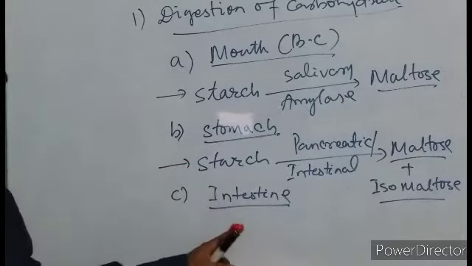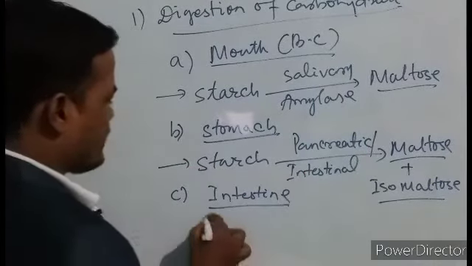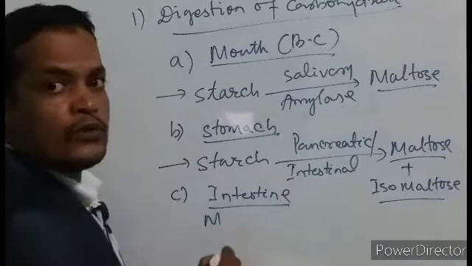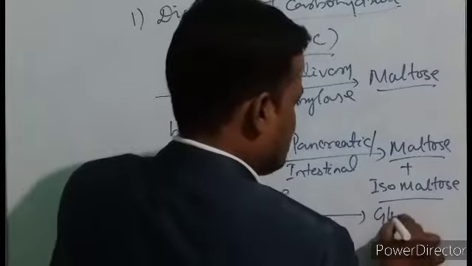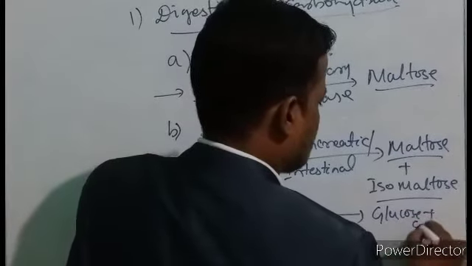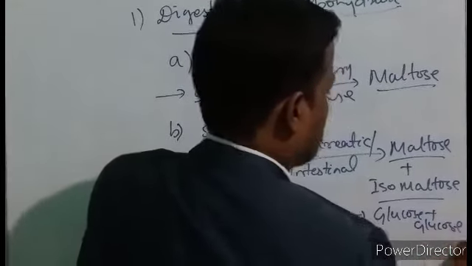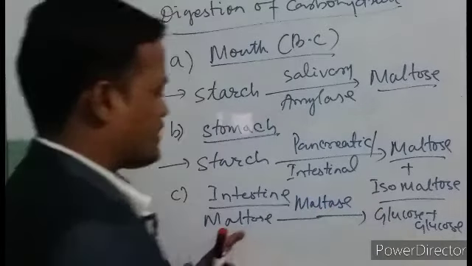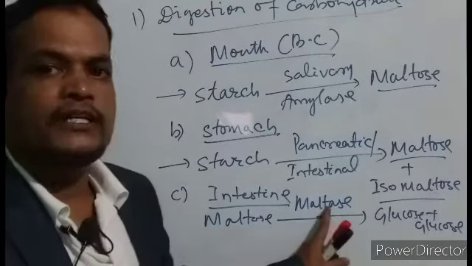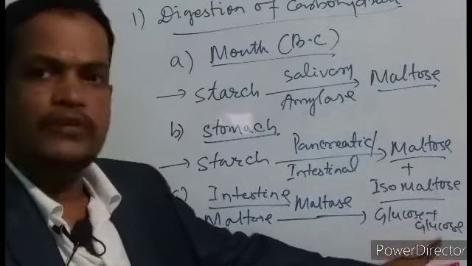Here, what happens? Maltose is broken down into glucose plus glucose in the presence of an enzyme called maltase. Friends, maltose is converted into glucose plus glucose, that is in the presence of maltase. Is it right?